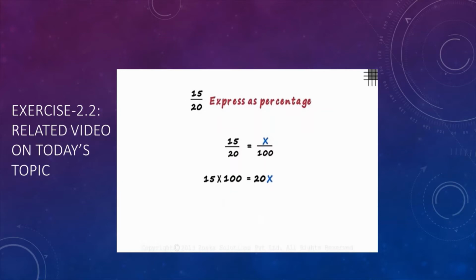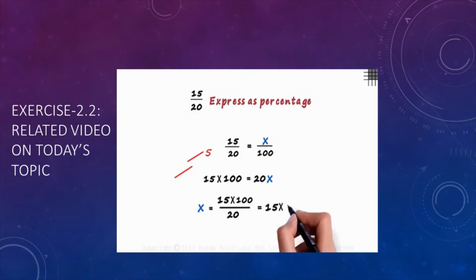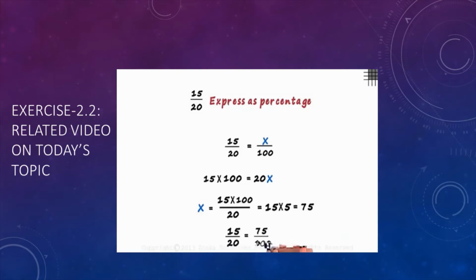Transposing 20 to the other side, we write x as 15 multiplied by 100 divided by 20. 100 divided by 20 is 5, and hence x is equal to 15 multiplied by 5, which equals 75. Hence 15 by 20 is 75 by 100, and that is equivalent to 75%. This was the concept of how we convert it into percentage form. But notice what we did. All we did was multiply the fraction by 100. Can we do this every time? Yes. To convert a fraction to percentage terms, we just have to multiply it by 100.